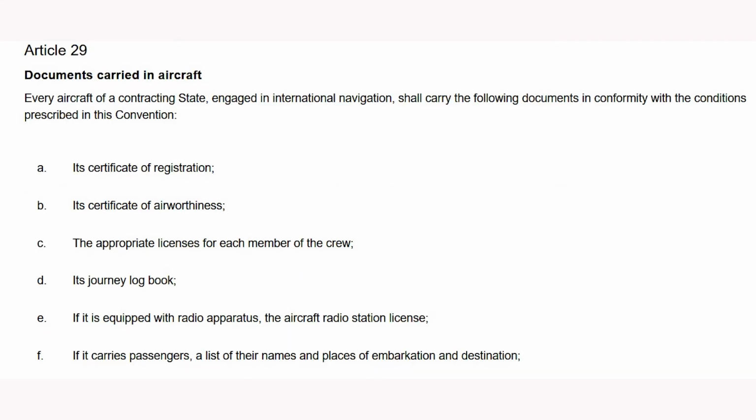Article 29. Documents carried in aircraft. Every aircraft of a contracting state, engaged in international navigation, shall carry the following documents in conformity with the conditions prescribed in this convention: its certificate of registration, its certificate of airworthiness, the appropriate licenses for each member of the crew, its journey log book, if it is equipped with radio apparatus, the aircraft radio station license. If it carries passengers, a list of their names and places of embarkation and destination. If it carries cargo, a manifest and detailed declarations of the cargo.